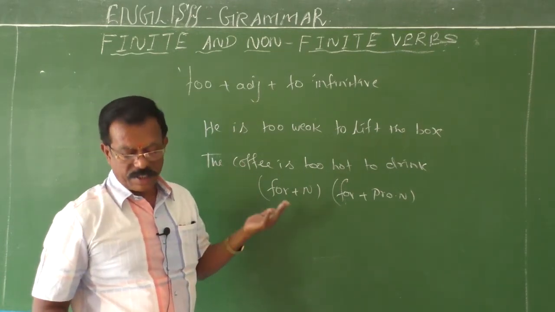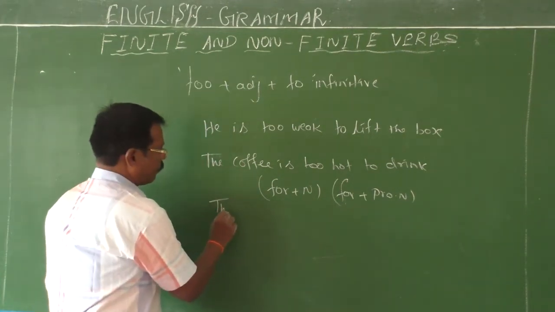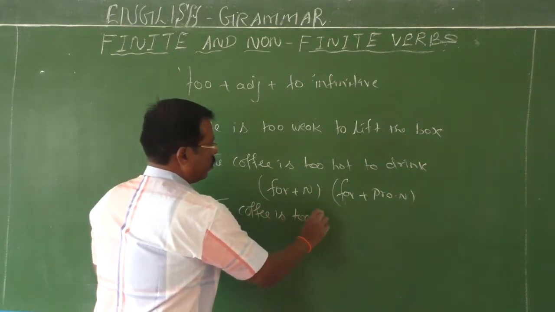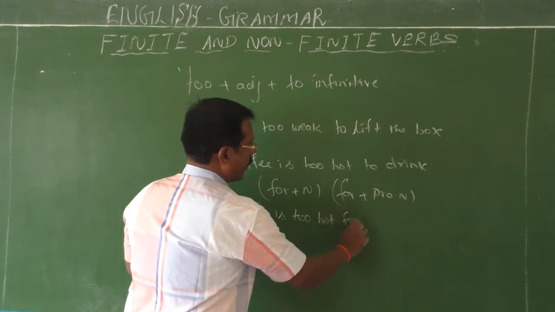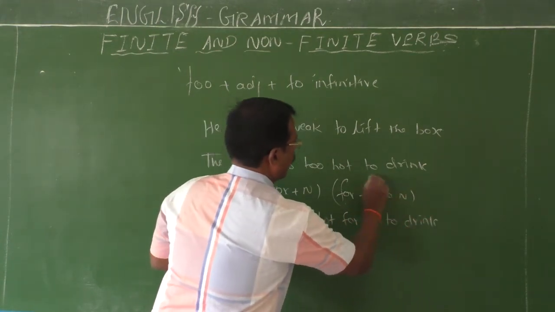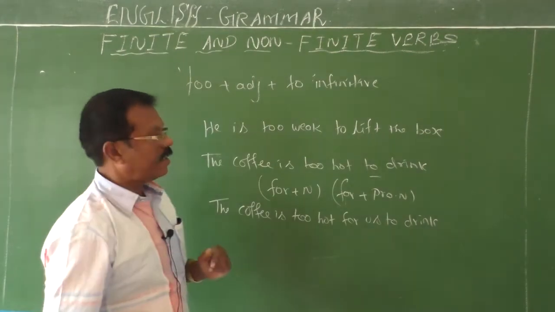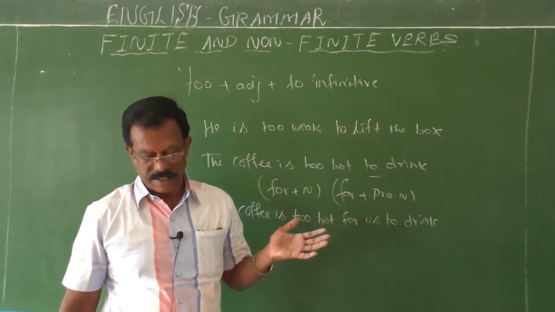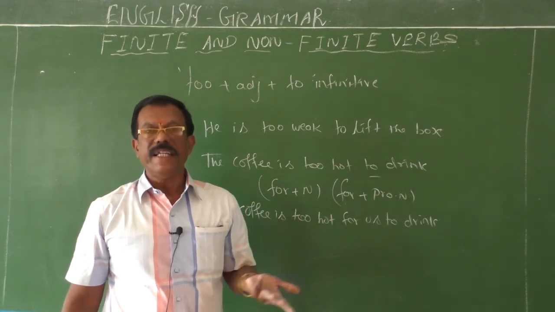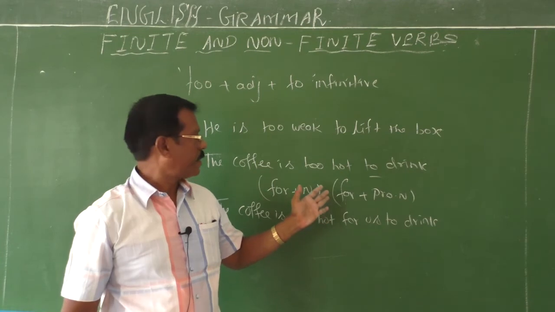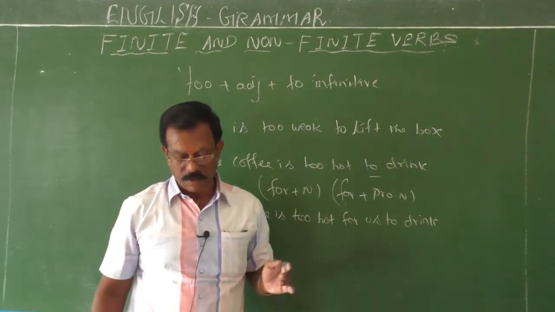So how can you change it? The coffee is too hot for us to drink. So the action indicated by the to-infinitive is not going to be done by the subject. In such cases, we have to restructure the sentences by using this for plus noun or for plus pronoun.